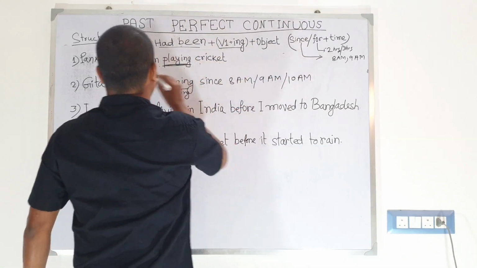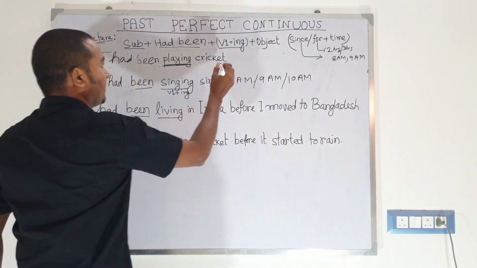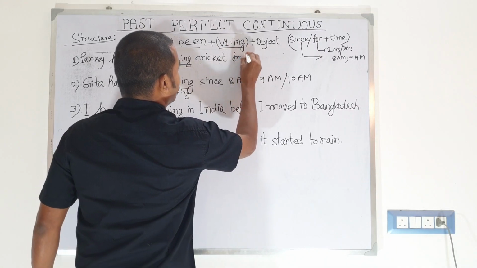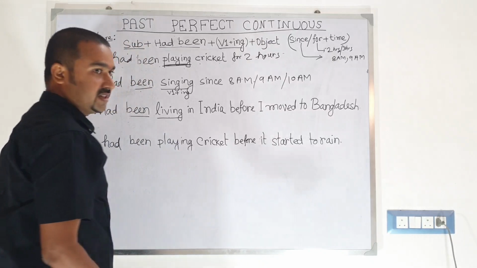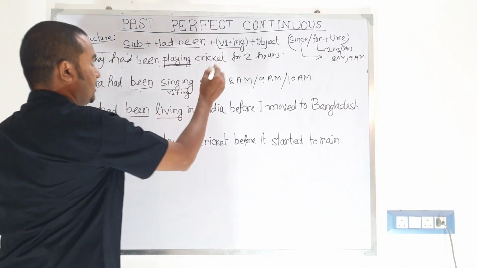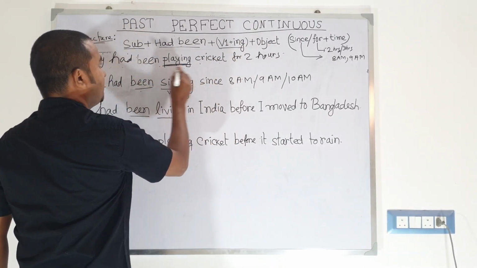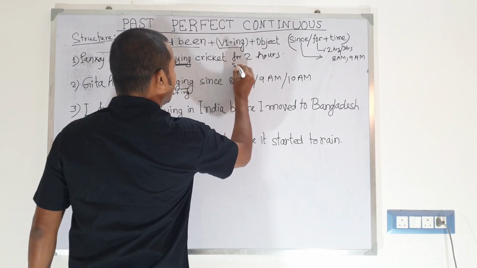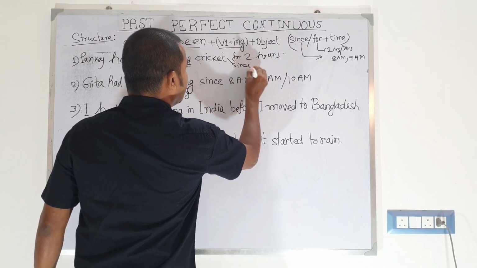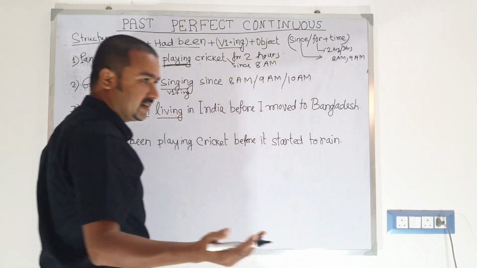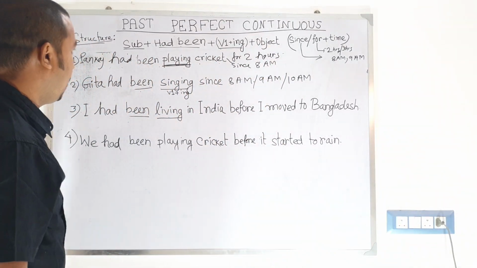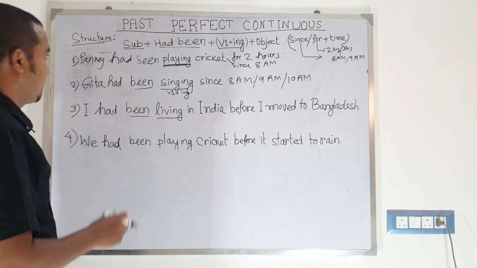If you use for, Pankaj had been playing cricket for 2 hours, 3 hours, etc. But if we want to use since, Pankaj had been playing cricket since, then we have to mention the time: since 8 a.m., since 9 a.m., since 10 a.m. Whatever you want, you can mention it here.